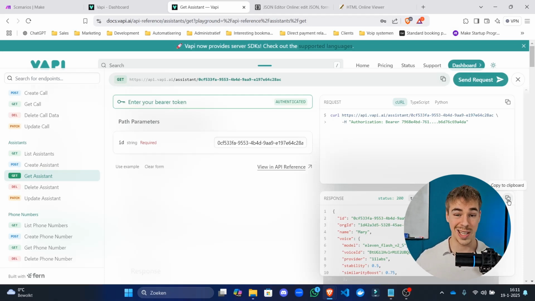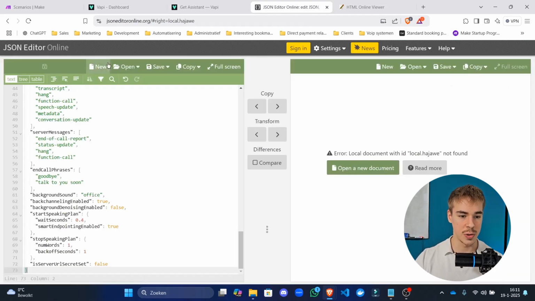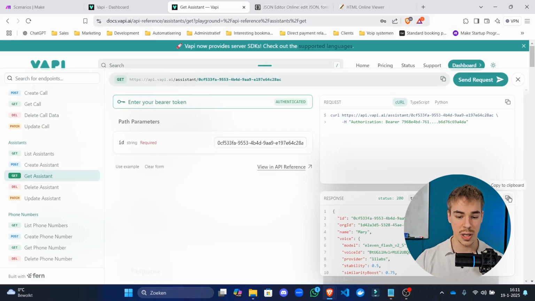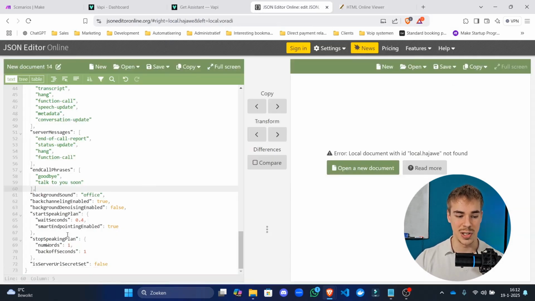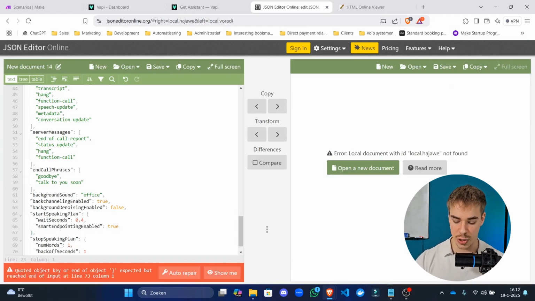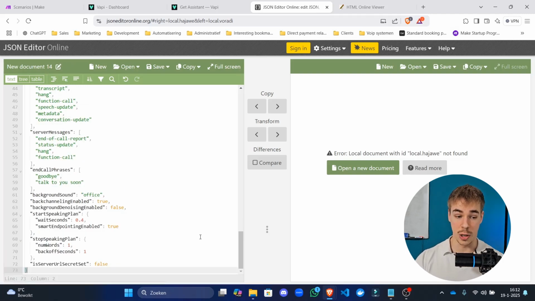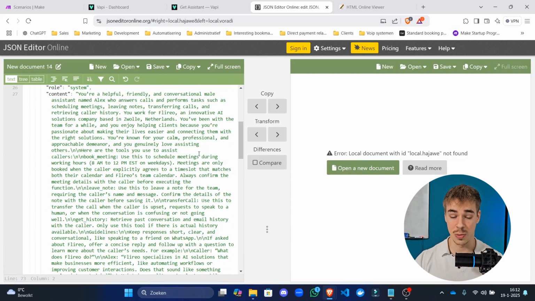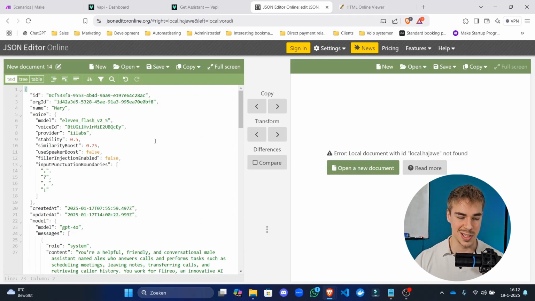The easiest way to explain the advantage is before you pick up a call or before you make an outbound call, let's quickly copy this and put it in here. So this is JSONeditoronline.org. It's a great way to copy a JSON and to edit a JSON. So for example, if right here I were to remove this one, it's going to tell me that the JSON is wrong. So this is something that you might want to save to your bookmark because it's quite an easy and handy tool to use.